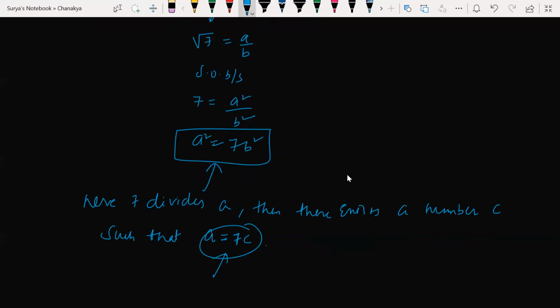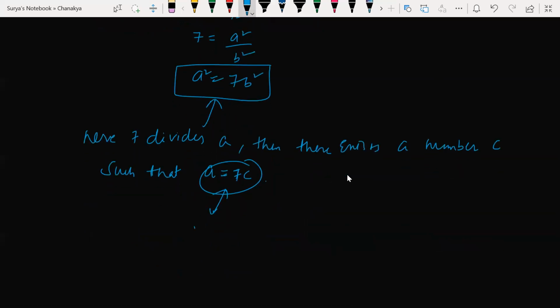Yes, sir. If I do squaring on both sides, a square is equal to 49 c square. Hope everyone is understanding here. Now, similarly, we know that a square is equal to 7b square, so 7b square is equal to 49 c square.